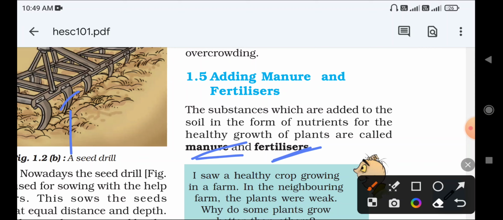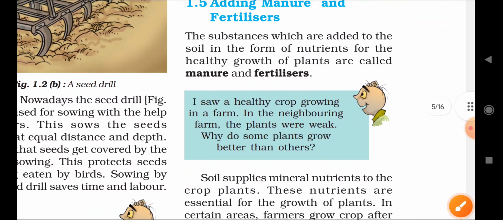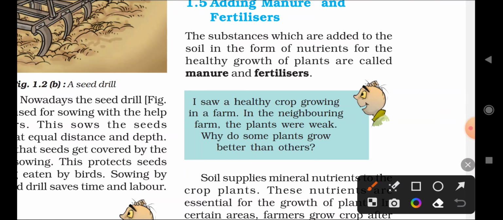Same example we can give. We eat food. We are adding food to our body for energy, so that we can do activities. Same thing is there. For the growth of a plant, they require nutrients, and those nutrients come in the form of manure and fertilizers. This is a very easy thing. Okay, next, understood all of you?